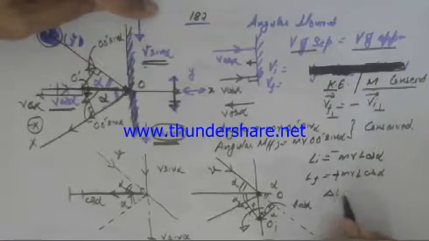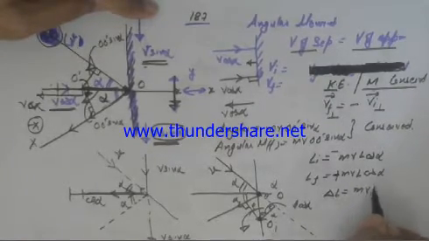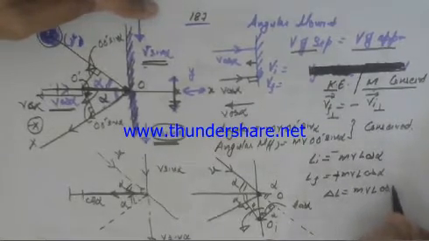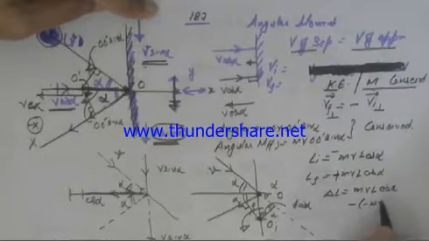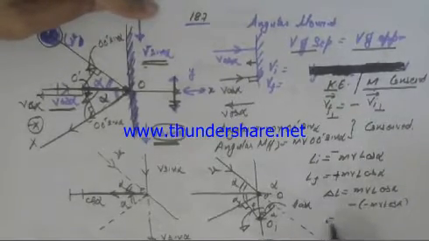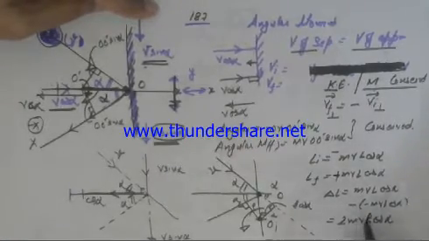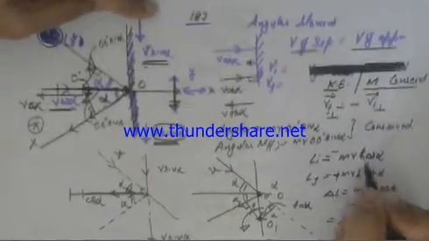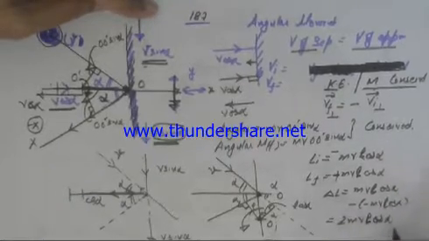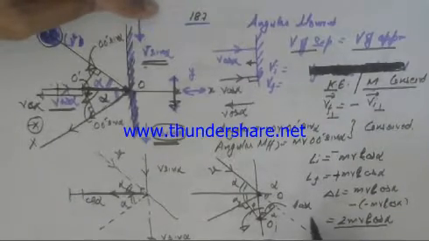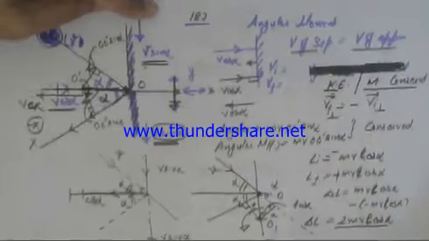So the change in angular momentum will be m v L cos alpha minus minus m v L cos alpha, which is equal to twice m v L cos alpha. L is the length here. We can write small m, don't get confused with the vector L. So that is the change in angular momentum.